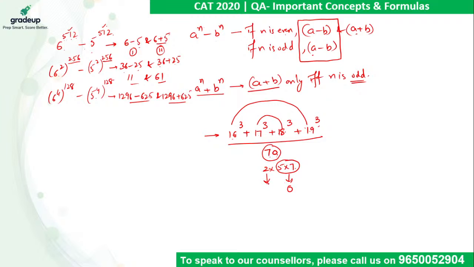Now we just need to check by 2. Two numbers are even, two numbers are odd, so their sum will be even. Which means when this number is divided by 2, the remainder is 0 again. So when divided by 2, the remainder is 0. When divided by 35, the remainder is 0. Then by 70, the remainder has to be 0 in this case. So guys, please check it out. I hope the application part of this concept is clear.